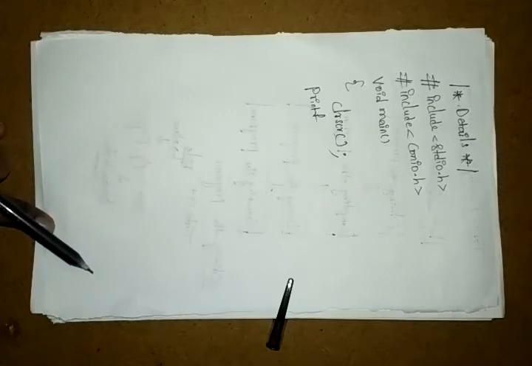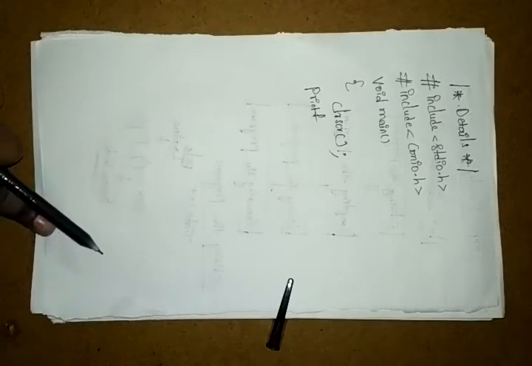So a program is a collection of instructions arranged in a particular order, and it can perform a particular task given by the user. Don't forget this.